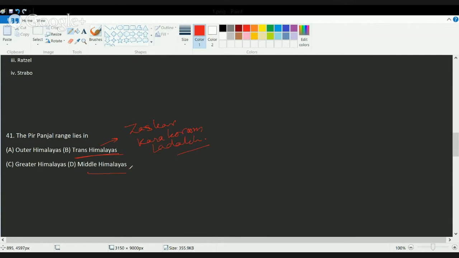Okay, then you have Middle Himalayas, which are also known as Himachal or Lesser Himalayas, and these include Peer Panjal, Dhauladhar, Mussoorie range. Okay, so these are the ranges under Middle Himalayas. So the correct answer for Peer Panjal is Middle Himalayas. Then you have Outer Himalayas, which are also known as Shivaliks.